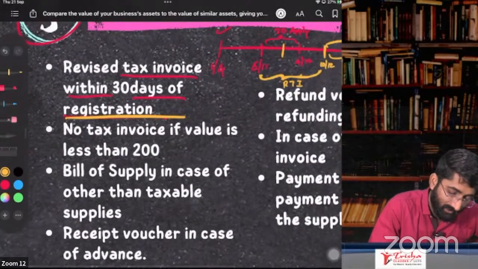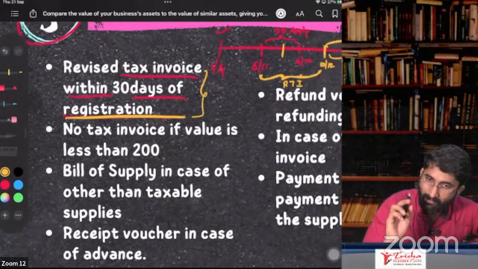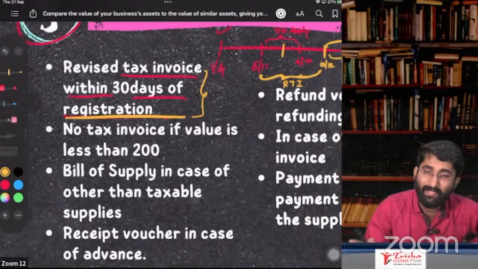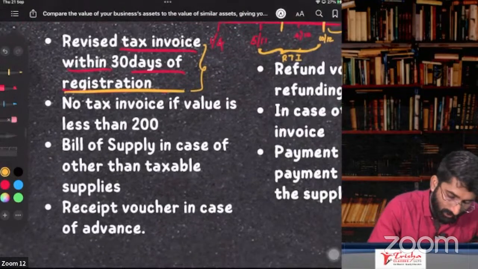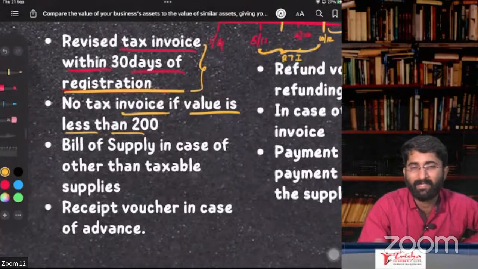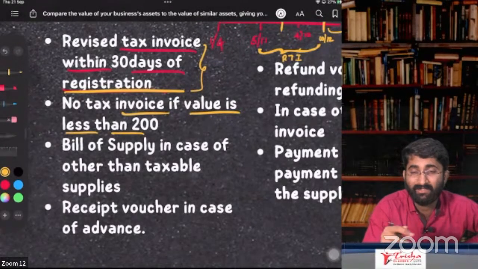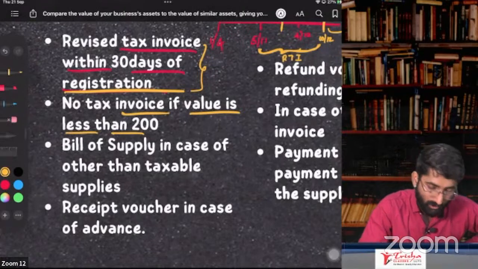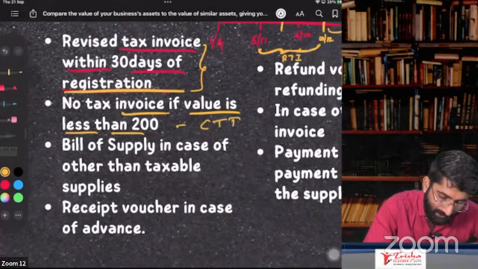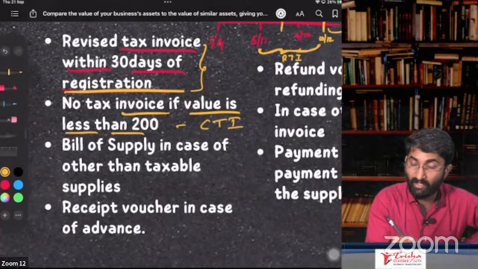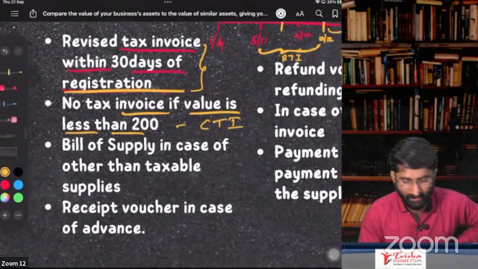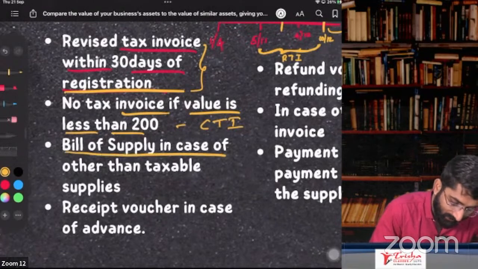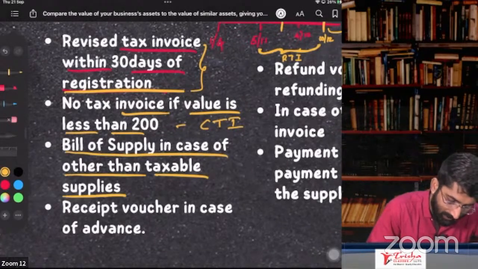That means within 30 days of getting the registration, you have to give the RTI. After that, you cannot give the RTI. Revised tax invoice cannot be given. No tax invoice if the value is less than 200. If the value of supply is less than 200, a separate tax invoice is not required. You can give one consolidated tax invoice. If you are not giving a separate tax invoice, a consolidated tax invoice is mandatory.